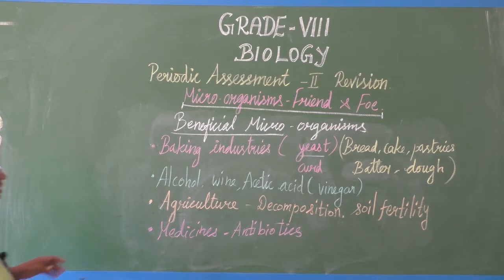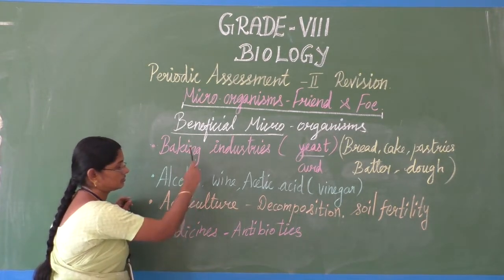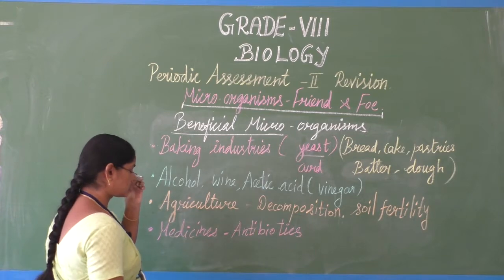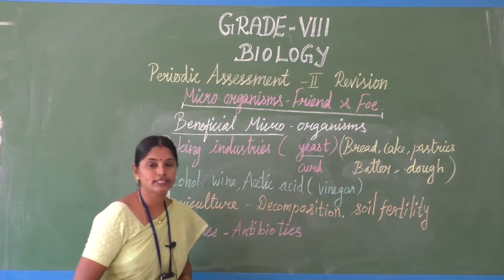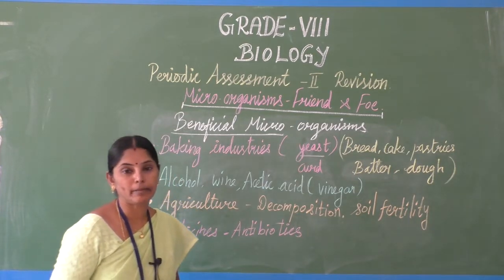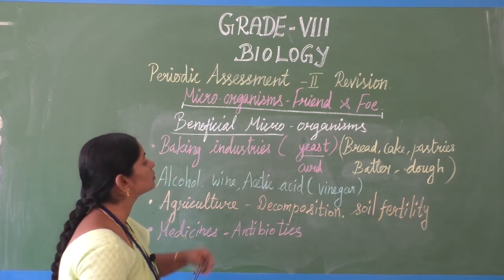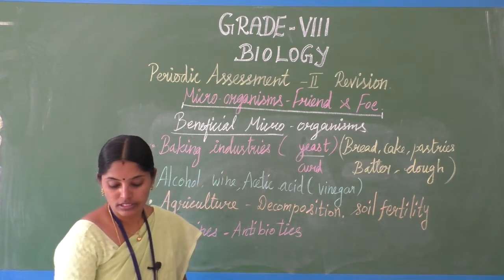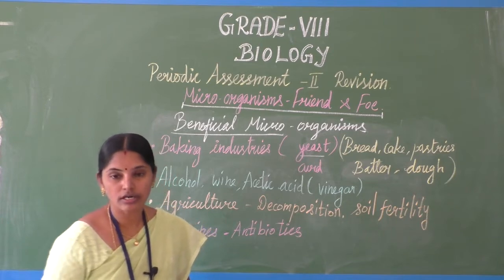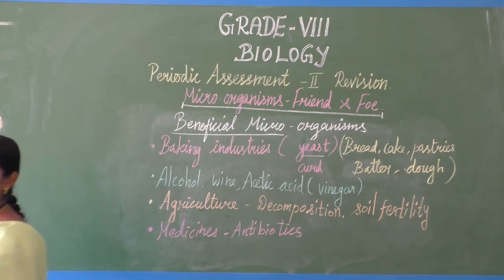See, medicinal usage of microorganisms. That means antibiotics are made out of microorganisms. Here we see some microorganisms.